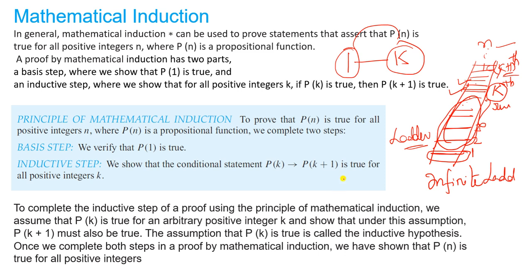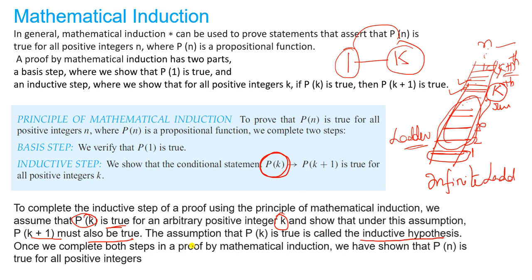So that is the thing we have in mathematical induction. We assume that P of k is true for an arbitrary positive integer k, so that P of k plus 1 must also be true. Clear? Here the assumption of P of k is what we call the inductive hypothesis.